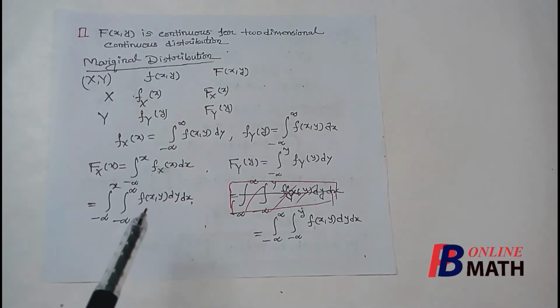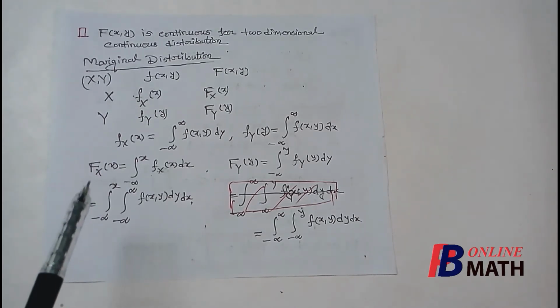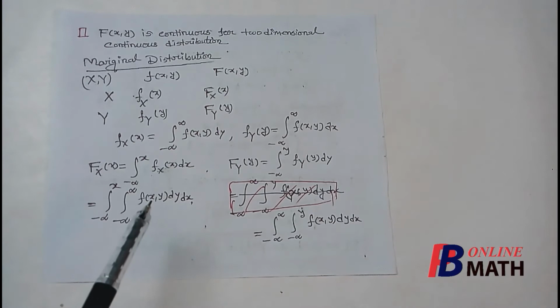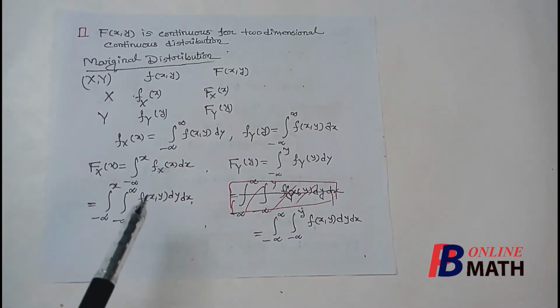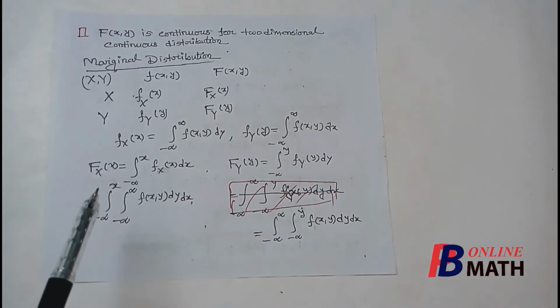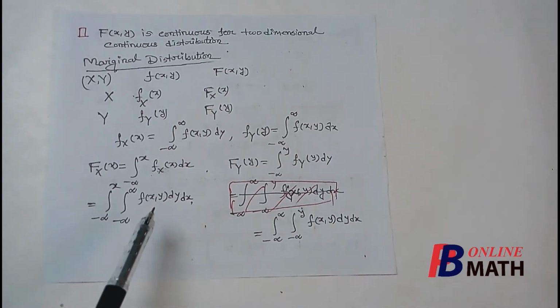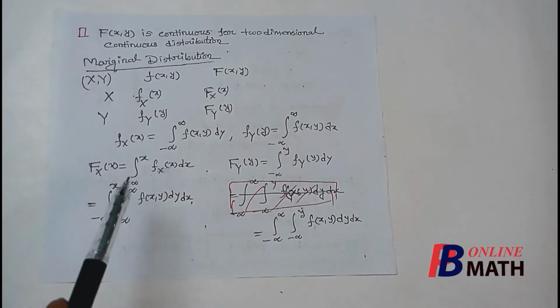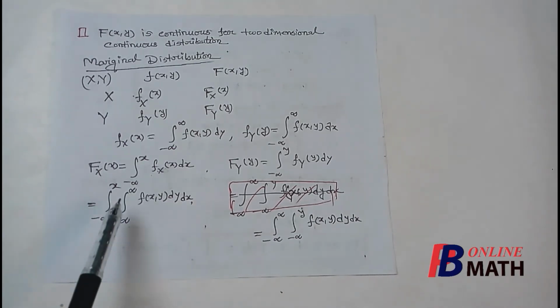If the joint PDF is known, then we can easily find the marginal distribution function by integrating the joint PDF with respect to x and y. As per example, if we want to find the marginal distribution function with respect to x, then we have to integrate the joint PDF with respect to y from minus infinity to plus infinity, and with respect to x from minus infinity to x.